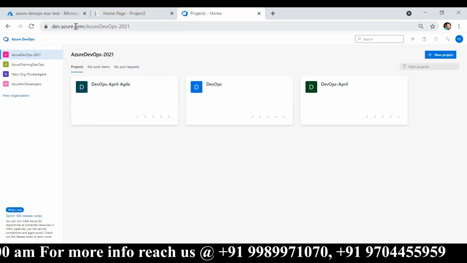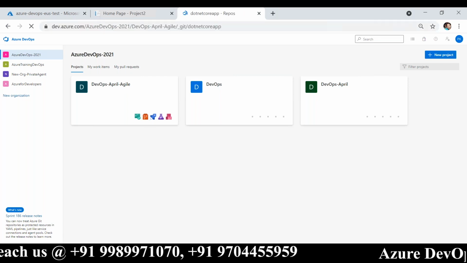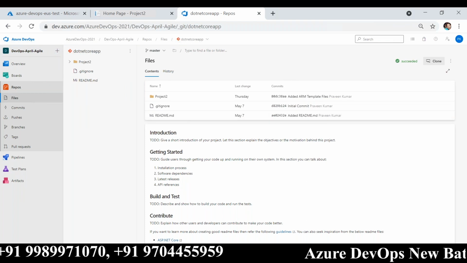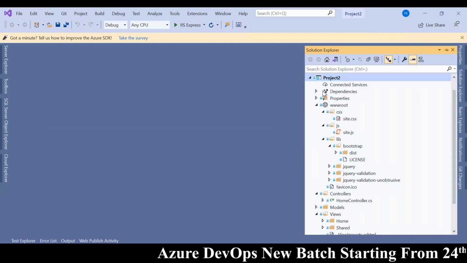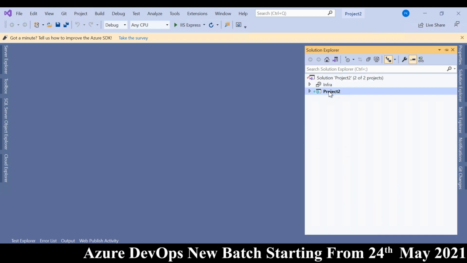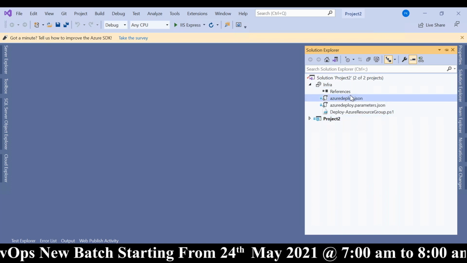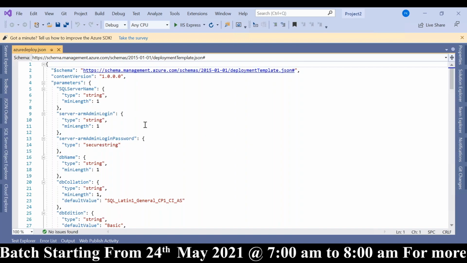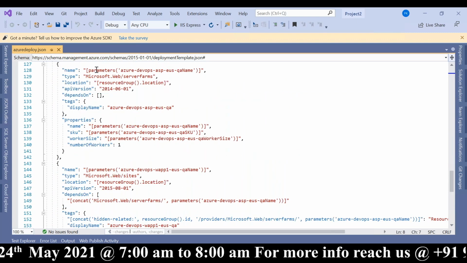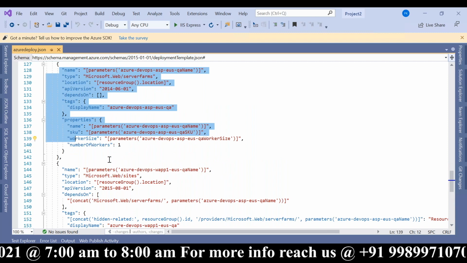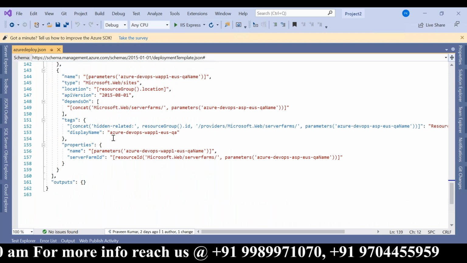So I am moving into Azure DevOps. This folder is the development application, and this folder is infra. A DevOps engineer will be authoring all this. This is a JSON file. It's a lot of script, right? You don't have to type all these manually. I will show you later in the class how to get this automatically from different places.